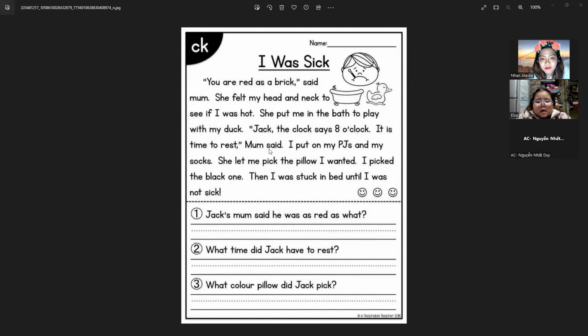Mom said, Mom said, I put on my PJs. PJs and my socks. She let me pick the pillow I wanted. Is I then picked I picked that. Well, then then I was stuck in bed until I was not sick.